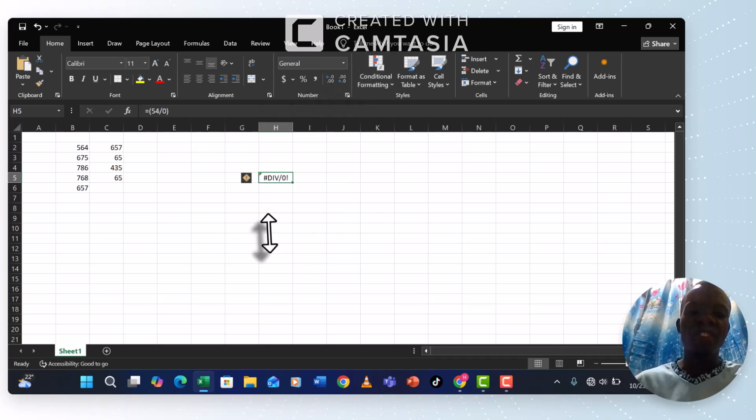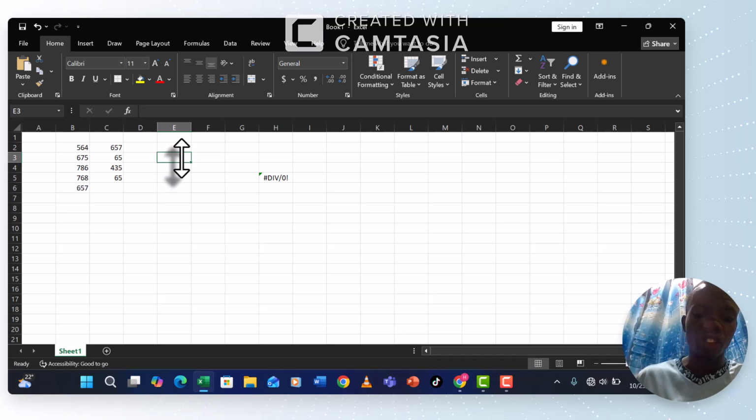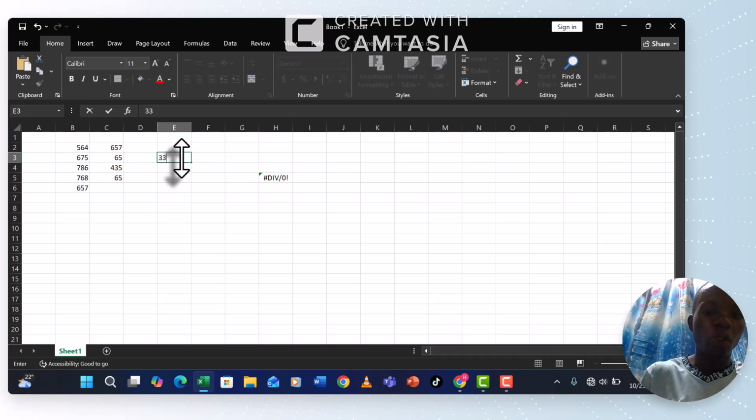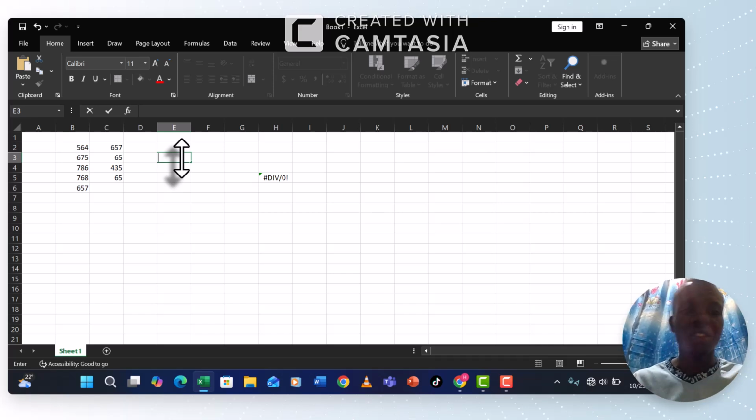So there are various errors. There is an error that is normally got when you indicate a number in a cell that cannot fit there, the ####. So when you get that, you only increase the size of the cell. That's it, and you overcome that error.